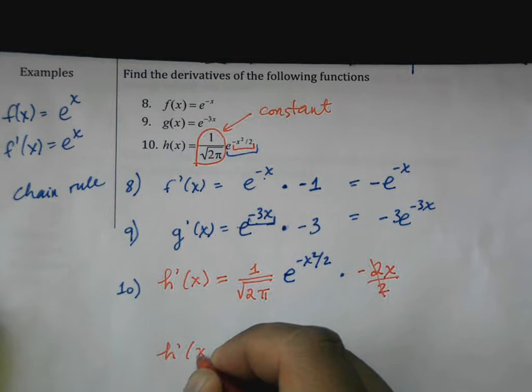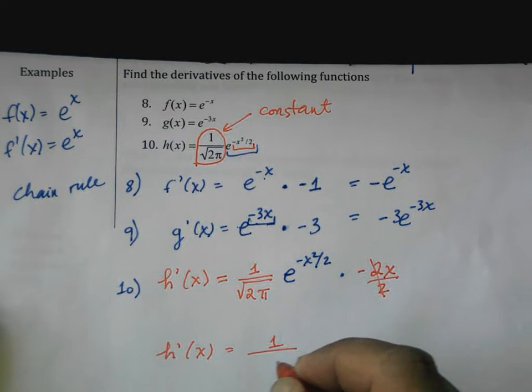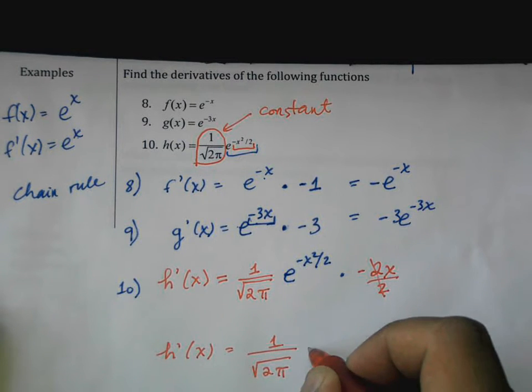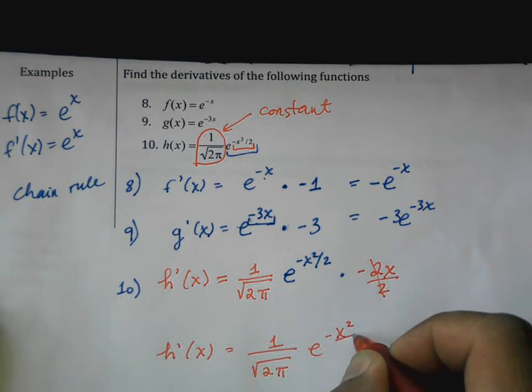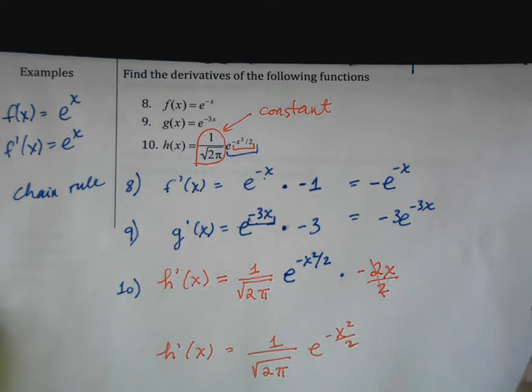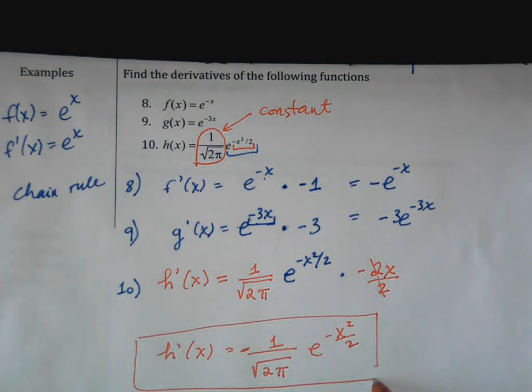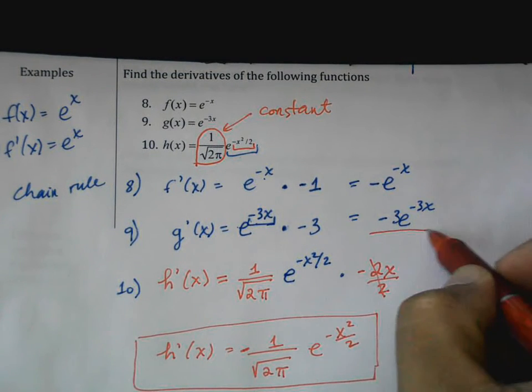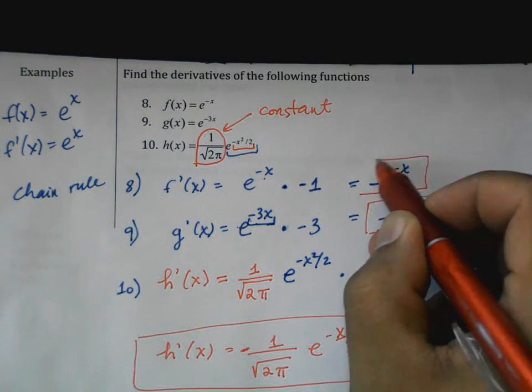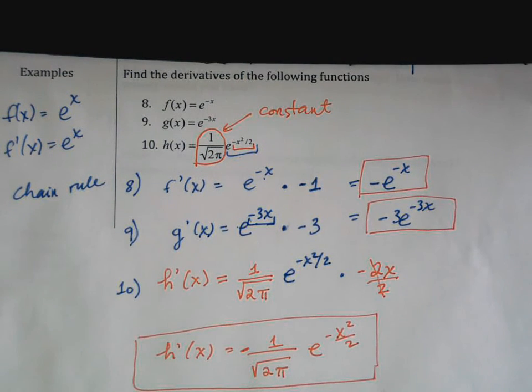So h prime of x is equal to this fun constant that we have here in the front, times e to the negative x squared over 2. And there should be this negative sign there in the front. Right. So there you have it. 3 examples here of how to take the derivative of an exponential when you have something a little bit more complicated in the exponent.